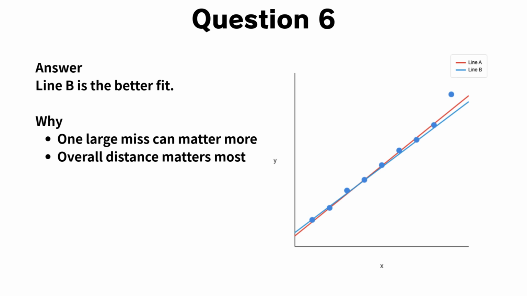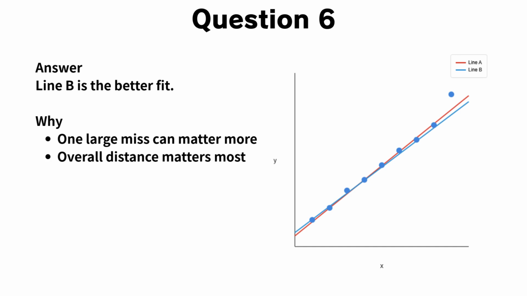Now let's walk through the explanation for question 6. The correct answer is line B. At first glance, line A may look like a good choice. In the middle of the graph, several data points appear slightly closer to it, and visually, that can feel convincing. This is exactly where many students are misled.